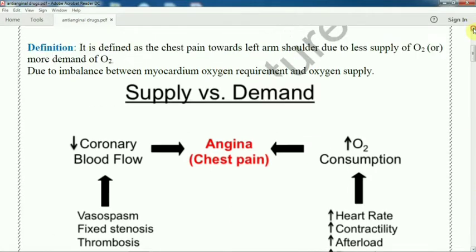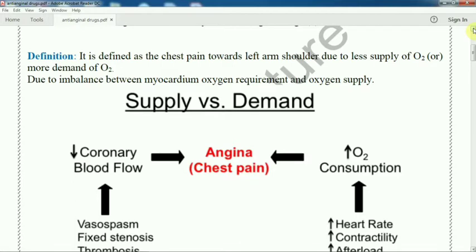Again, it is defined as chest pain. Why chest pain? Because of imbalance between the myocardial oxygen requirement and oxygen supply, supply versus demand.